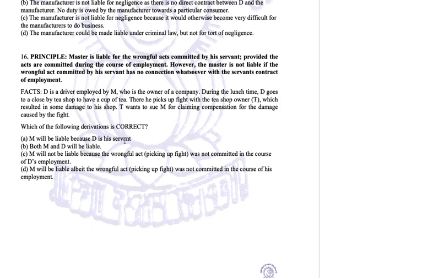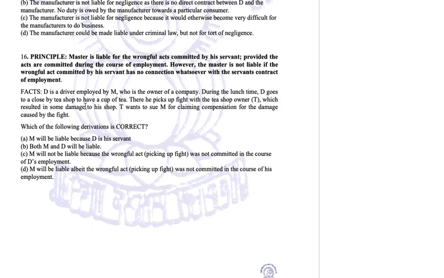M will be liable because D is his servant. His servant is going and doing something wrong at the tea shop near the office, so M will be liable. Both M and D will be liable. D will also be liable because he is also a guilty party. M will not be liable because the wrongful act of picking a fight was not committed in the course of employment. Or M will be liable though the wrongful act was not committed in the course of his employment.